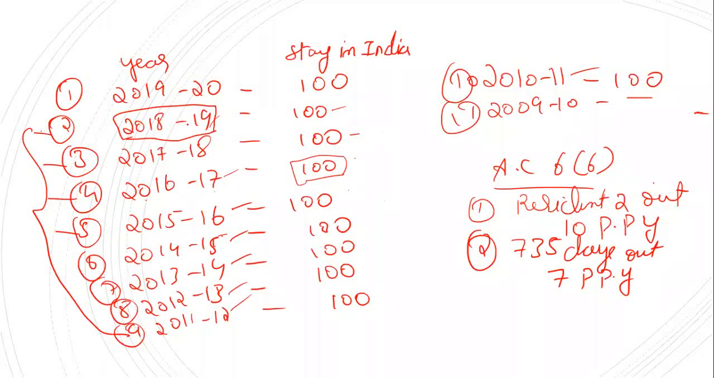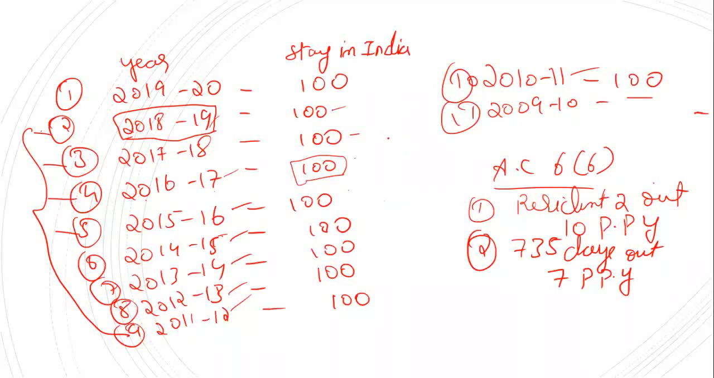When you are calculating his residential status in the year 2018-19, then the previous year will be 2017-18. Am I clear in the first additional condition? It says 2 out of 10 preceding previous years. Out of these 10 preceding previous years, you should be called a resident. So starting from 2018-19 till 2009-10, we have to see every year whether he was a resident or not.